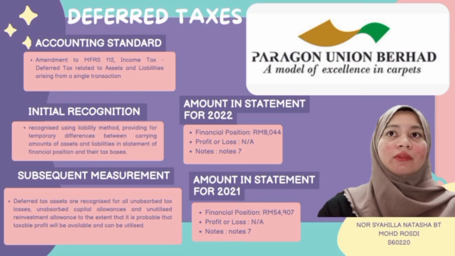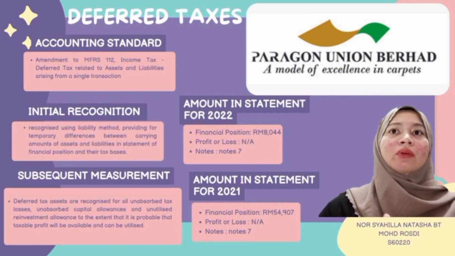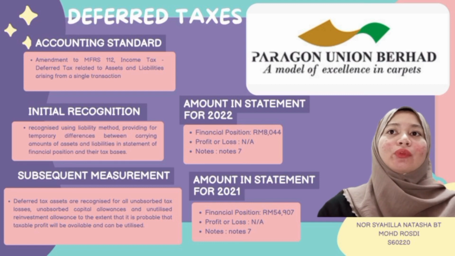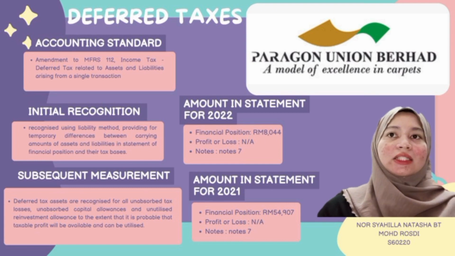Next, for initial recognition, deferred tax is recognized using the liability method, providing for temporary differences between the carrying amount of assets and liabilities in the statement of financial position and their tax basis. Now we move to subsequent measurement. Deferred tax is recognized for all unabsorbed tax loss, unabsorbed capital allowance and unutilized reinvestment allowance to the extent that it is probable that taxable profits will be available and can be utilized.